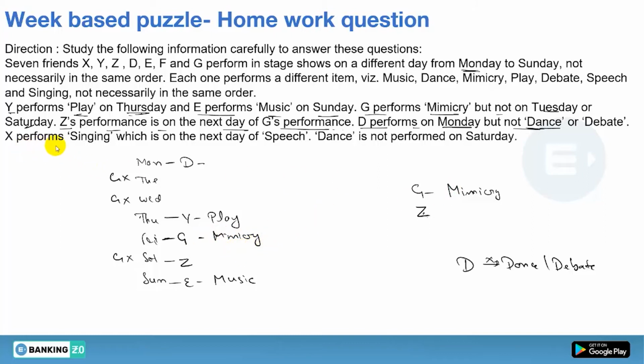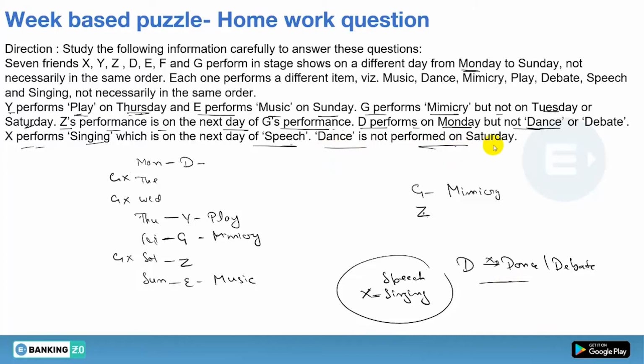Done. Next, X performs singing, which is on the next day of speech. Okay, so now what we have, that X performs singing, okay, and it is on the next day of speech. So just before singing, it must be speech, yes or no? Now the possibilities are, see, it is possible that speech will come on Monday and X will come on Tuesday, that is performing singing, or on Tuesday it will be speech and on Wednesday it will be X performing singing. Other than that, for X there is no possibility. Okay, just let's see the last information so that we can confirm where these possibilities will be made last.